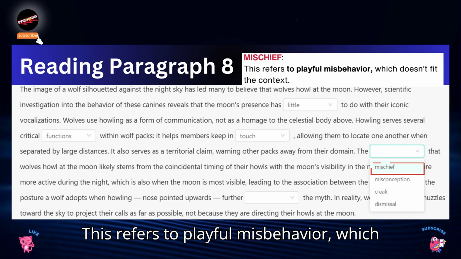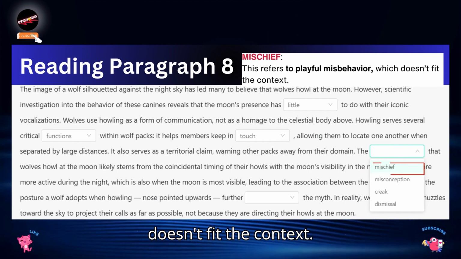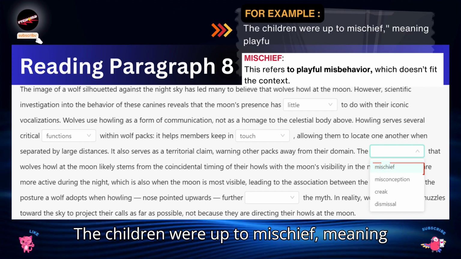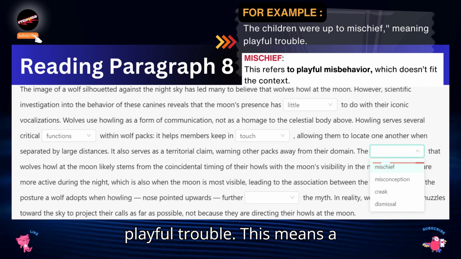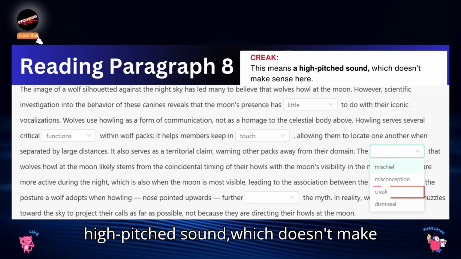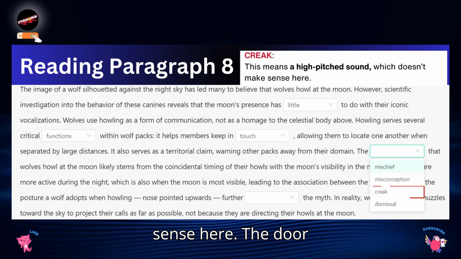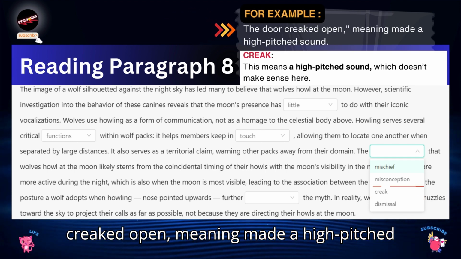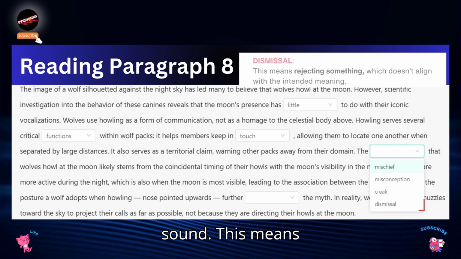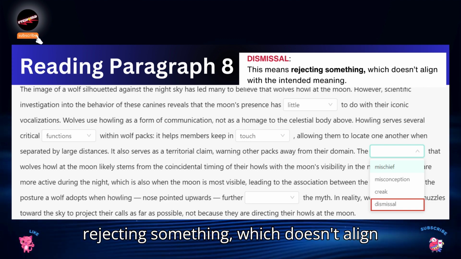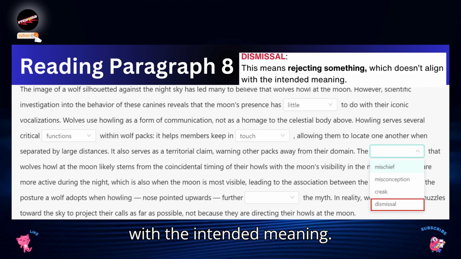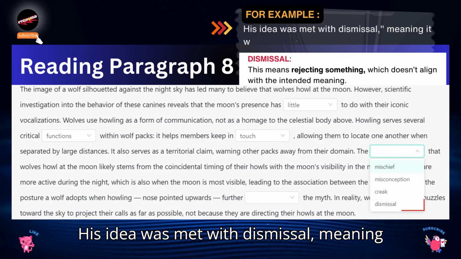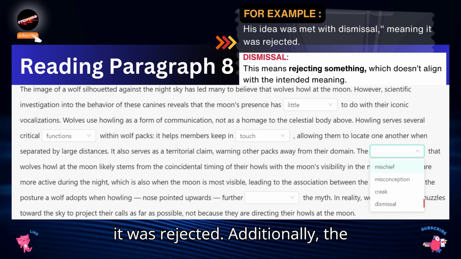Mischief, this refers to playful misbehavior, which doesn't fit the context. Example, the children were up to mischief, meaning playful trouble. Creak, this means a high-pitched sound, which doesn't make sense here. Example, the door creaked open, meaning made a high-pitched sound. Dismissal, this means rejecting something, which doesn't align with the intended meaning. Example, his idea was met with dismissal, meaning it was rejected.